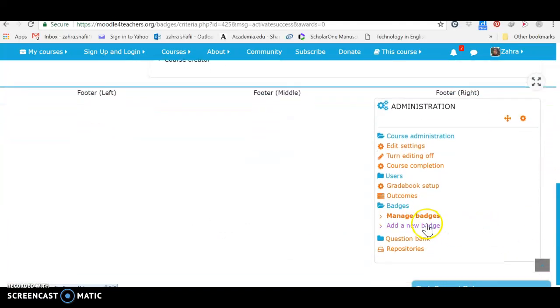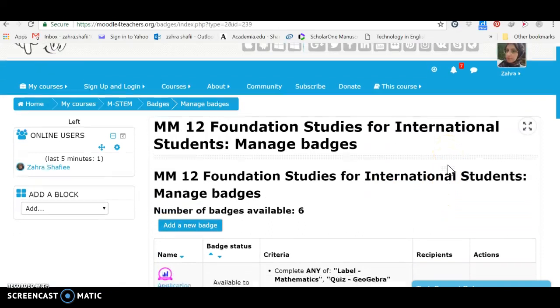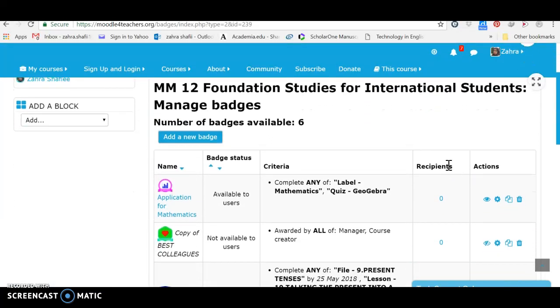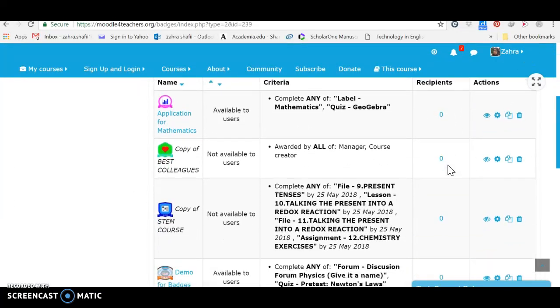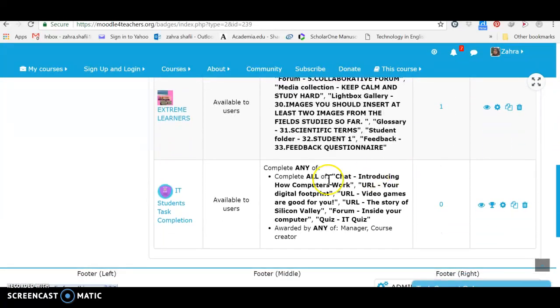Now let's go to manage badges to see if we should do something else. As you see here, we've got some badges available in this course, and I have recently added this one. Okay, the criteria are here. This is available to users.